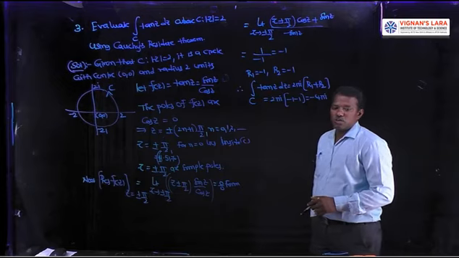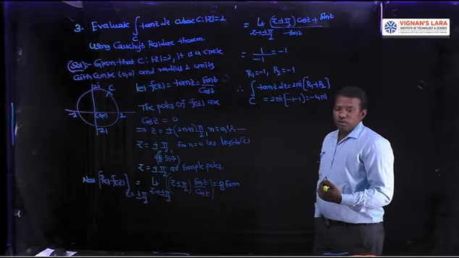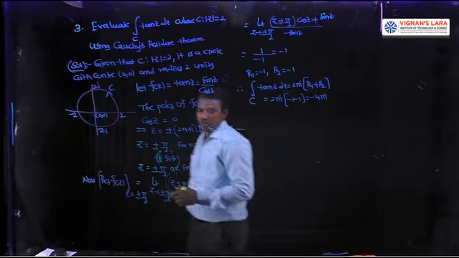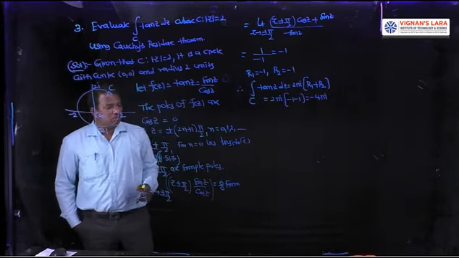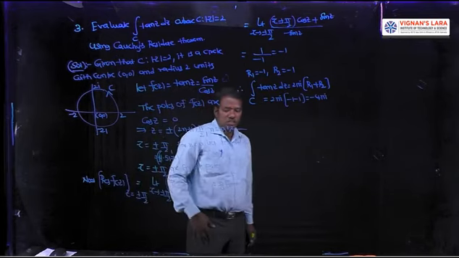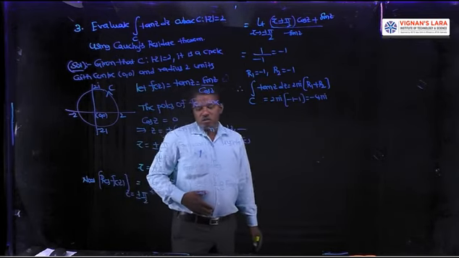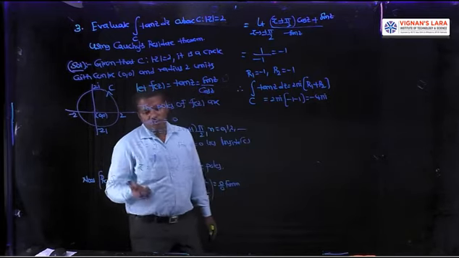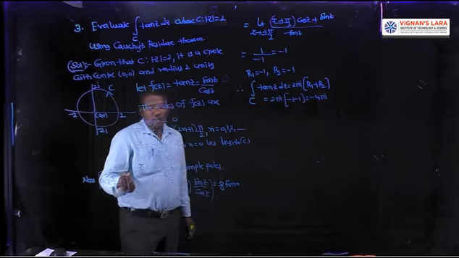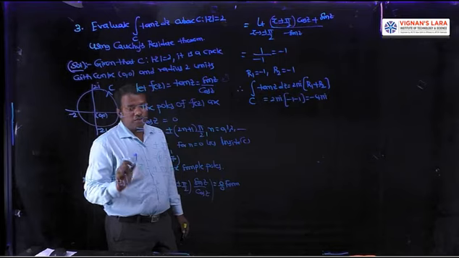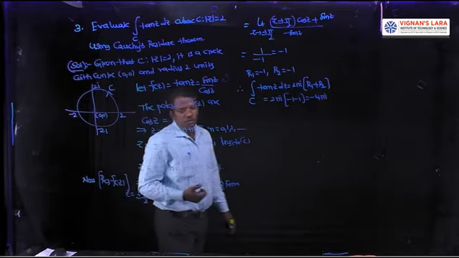Cos z is 0 only when z is pi by 2, 3 pi by 2, 5 pi by 2, minus pi by 2, minus 3 pi by 2. So it is generally plus or minus (2n plus 1) into pi by 2, giving n equal to 0, 1, 2, 3, and so on. Among all the poles, only plus or minus pi by 2 lies inside C, for n equal to 0, since pi by 2 value is nearly 1.57, less than 2. So we calculate the residue at z equal to pi by 2 and minus pi by 2, here calculating at a time for both.